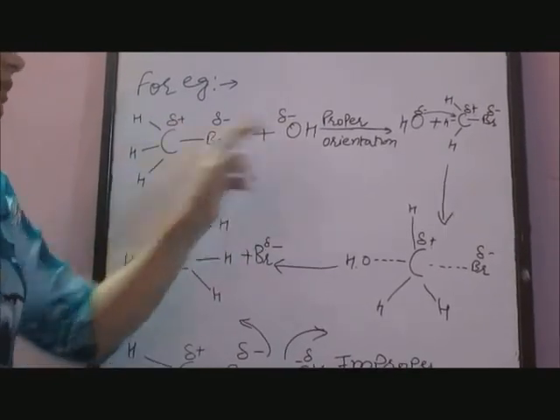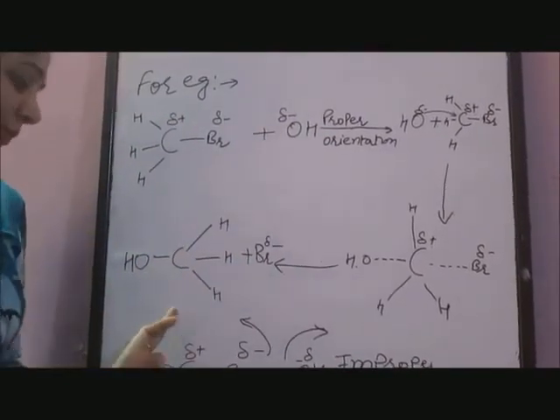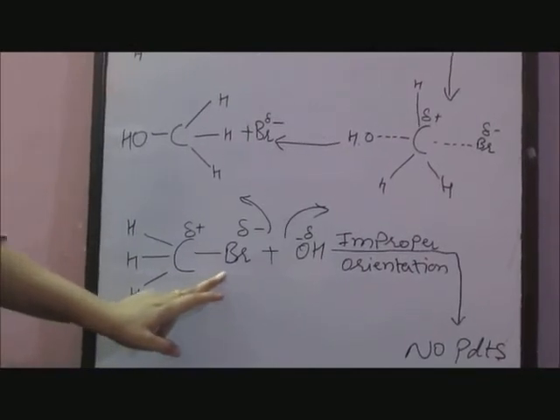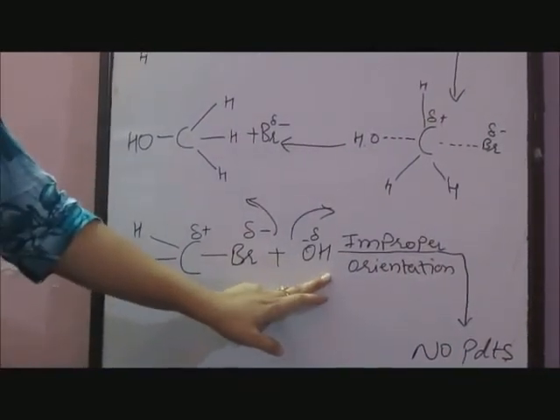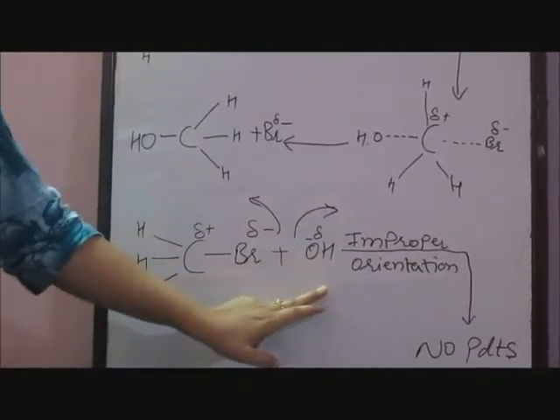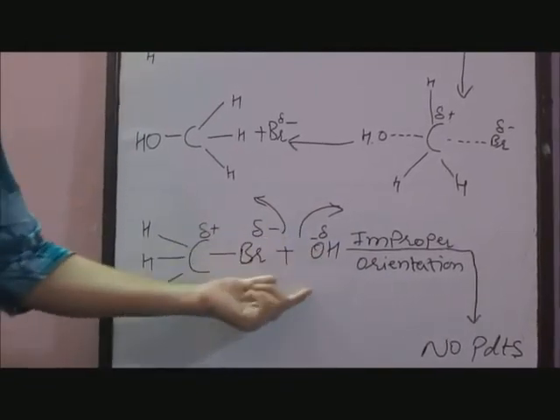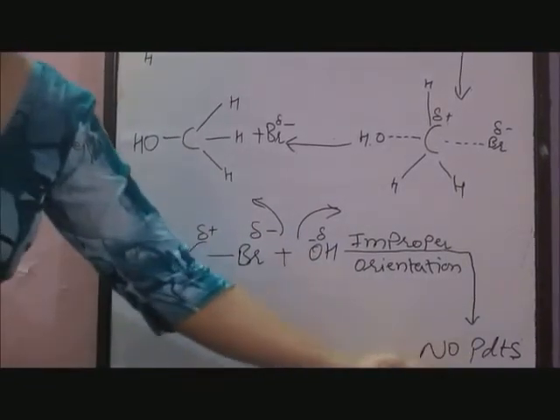This is the result of proper orientation. If the bromomethane reacts with OH negative with improper orientation, then the negative charges repel each other and no products are formed.